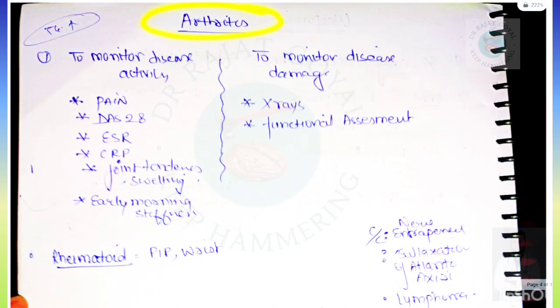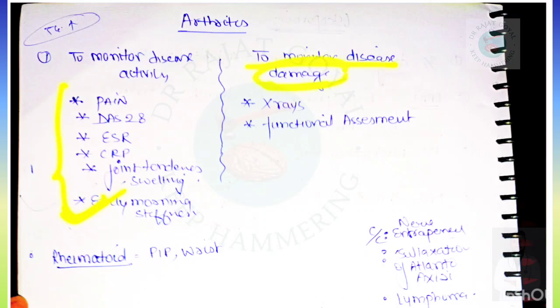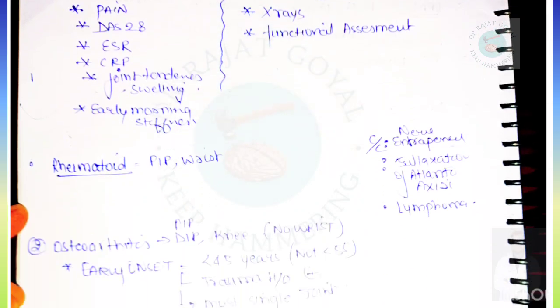Next topic is arthritis. To monitor disease damage, X-ray and functional assessment are done. To monitor disease activity, pain, DAS28, ESR, CRP, joint tenderness and swelling, and early morning stiffness are taken into account. These were asked in the previous year. And to monitor disease damage, X-ray and functional assessment are done.